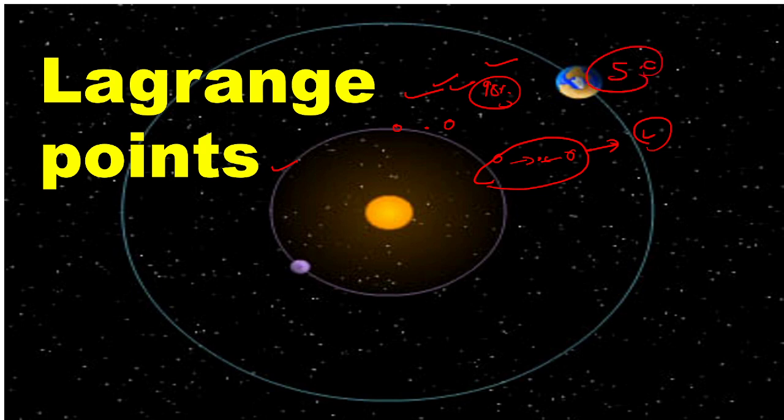Any two mass bodies where one mass body is bigger than the other, there exist these kinds of points. So my point is that in this video we will explain why these Lagrange points exist, how they exist, and how we can find where they will exist between the two mass bodies.